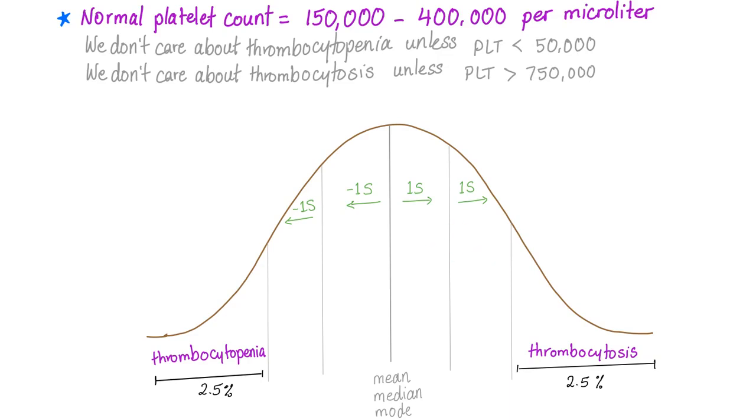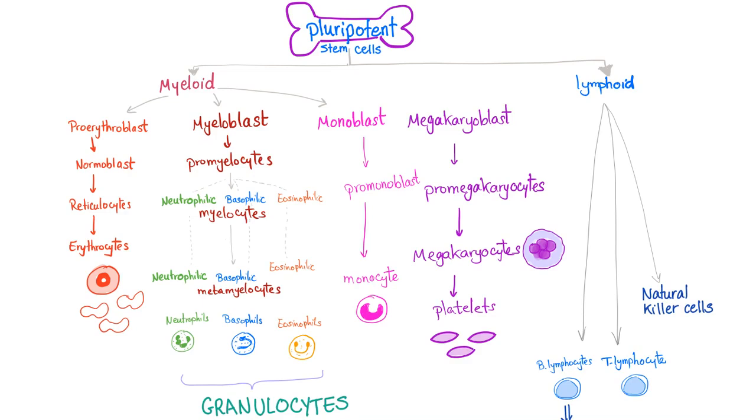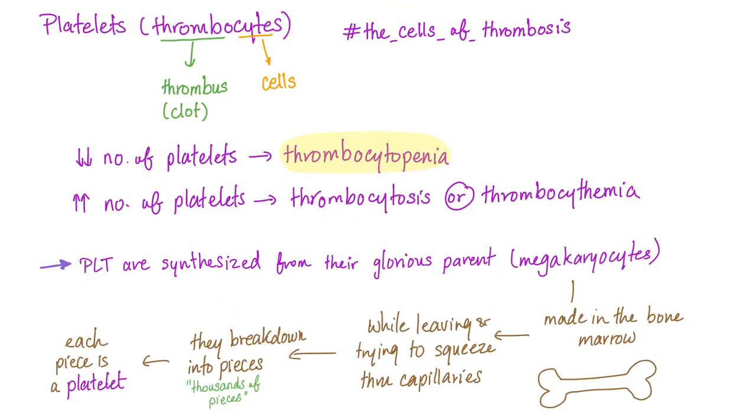No, it's just normal. We start with the pluripotent stem cells. Myeloid will give us the megakaryoblast, megakaryocytes, and then the platelets. Platelets are not cells, they are just pieces of the megakaryocyte. Thrombocytes, the cells of thrombosis. Decreased number called thrombocytopenia. Increased number called thrombocytosis or thrombocythemia.